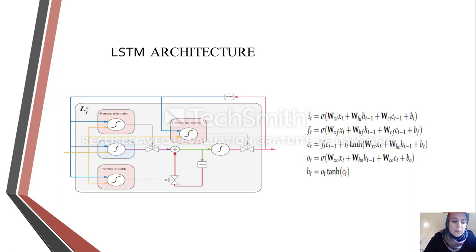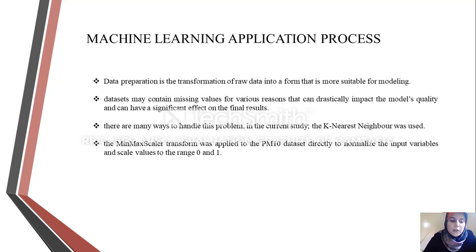Now moving to the next part, in which I'm going to talk about the machine learning application process, also called data preparation. Data preparation is the transformation of our data into a form that is more suitable for modeling. Our dataset may contain missing values for various reasons that can impact the result of the model. There are many ways to handle this problem. In the current study, we have used k-nearest neighbor. Also, the min-max scaler transform was applied to the PM10 dataset directly to normalize the input variables and scale values to the range 0 to 1.